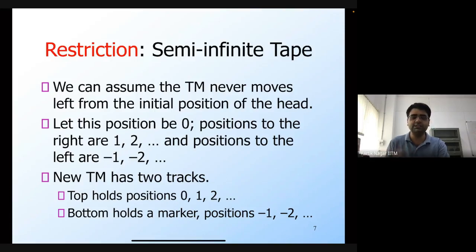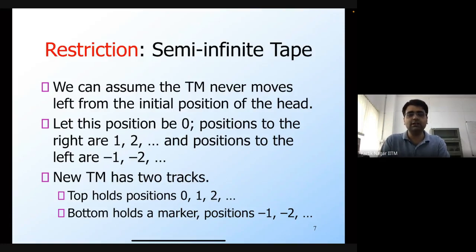When you begin the Turing machine, you begin at the leftmost symbol of the input string, and from this position, you can either move to the left or to the right, for any number of squares. That's what we mean when we say it's an infinite tape.